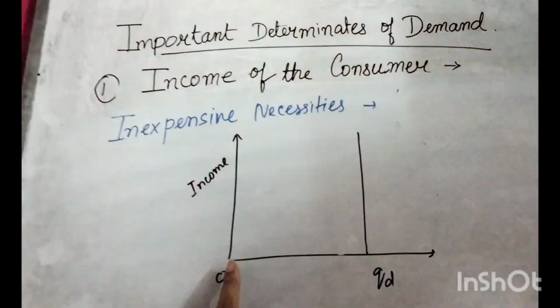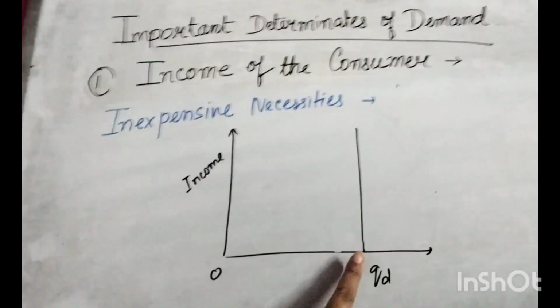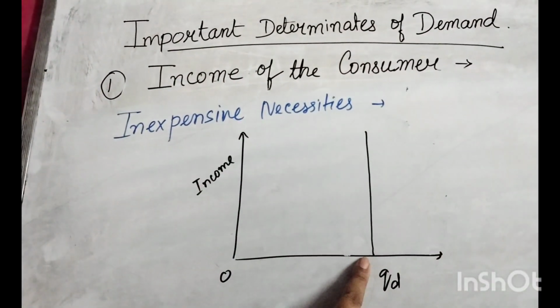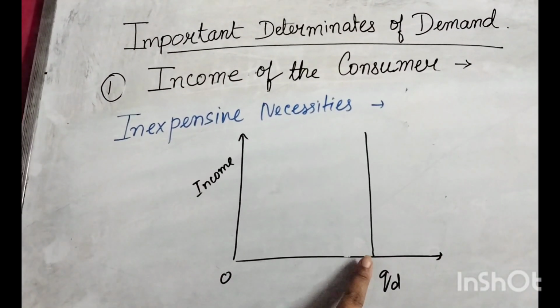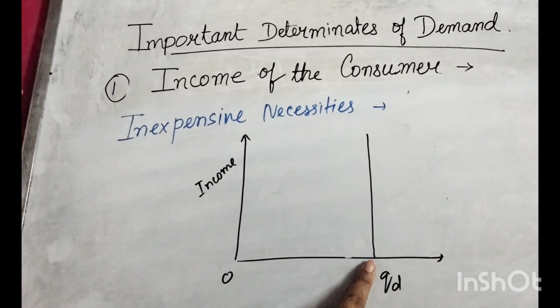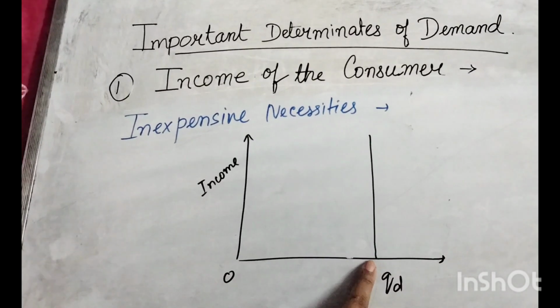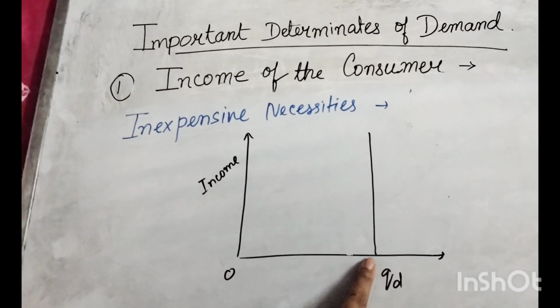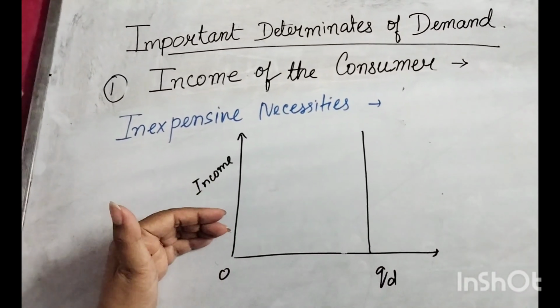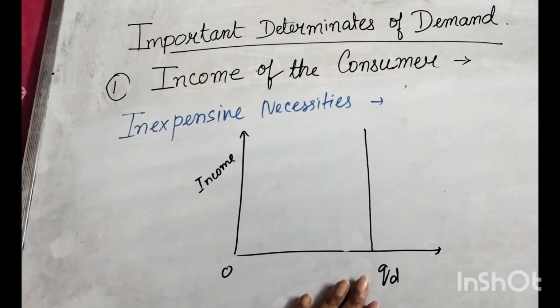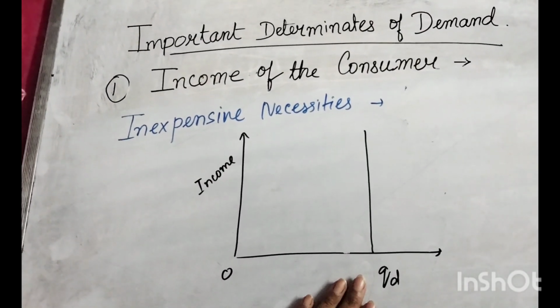Up to a certain level, this demand will increase. After that, it will remain constant. It will not increase with the increase in income. Whatever your income, the quantity demanded of these inexpensive necessities will remain constant.